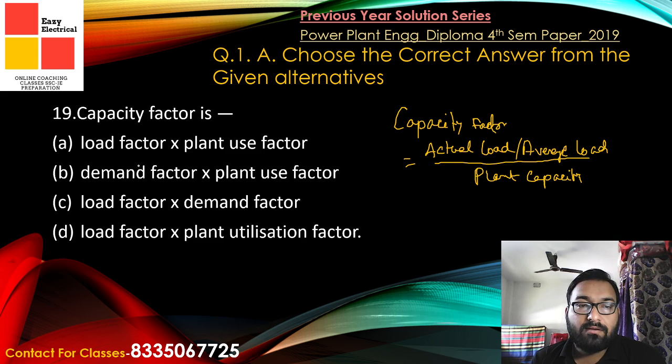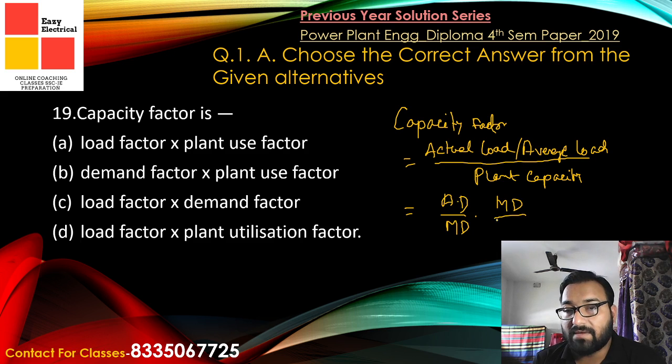Now here there are a few options given, like load factor into plant use factor, demand factor into plant use factor, load factor into demand factor. Now from this one thing we can observe: if we divide average demand by maximum demand and multiply again by maximum demand by plant capacity, then average demand by maximum demand, we all know, is the load factor, and maximum demand by plant capacity we call the plant utilization factor or plant use factor.